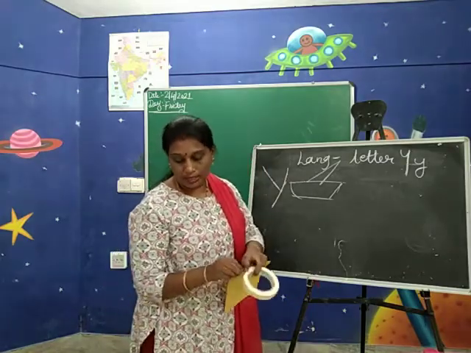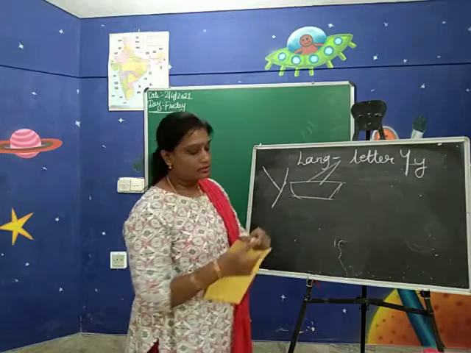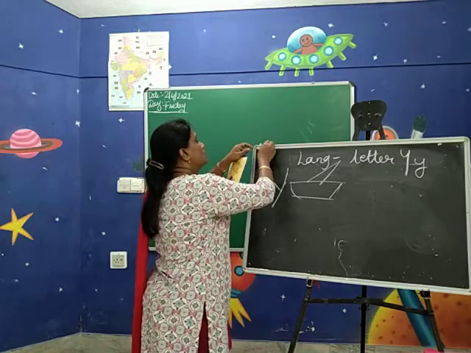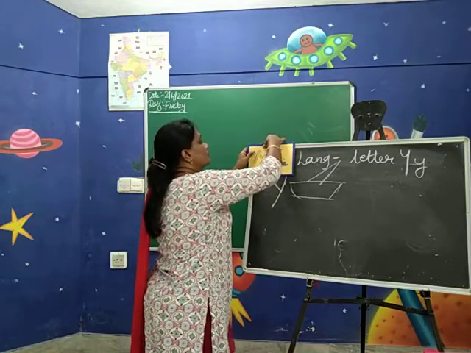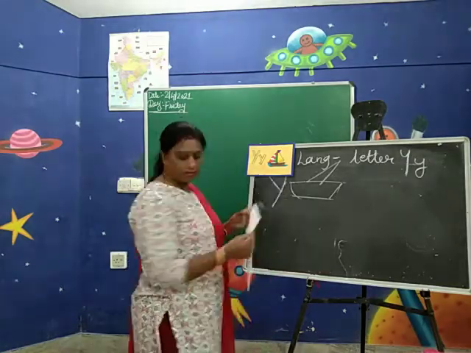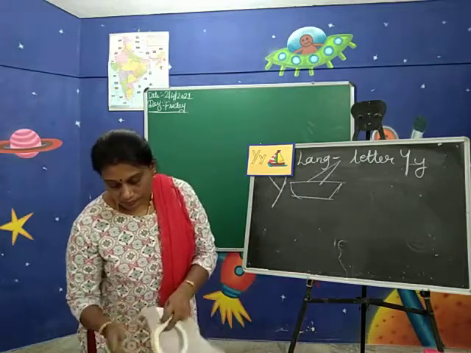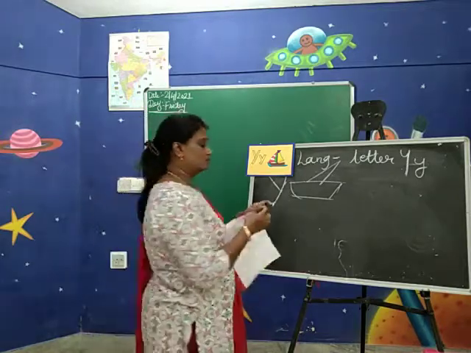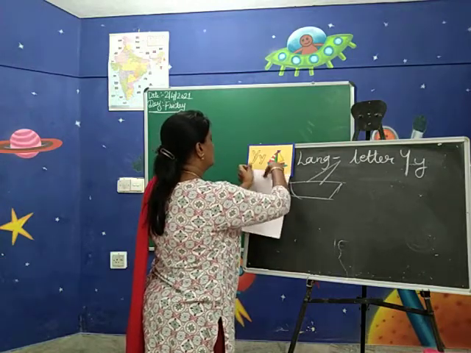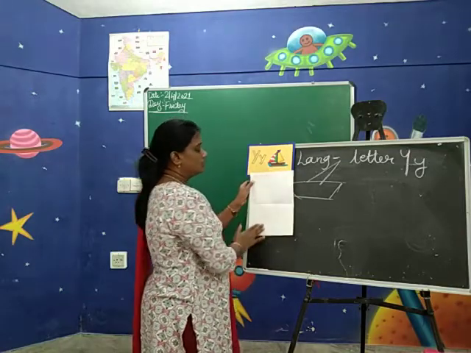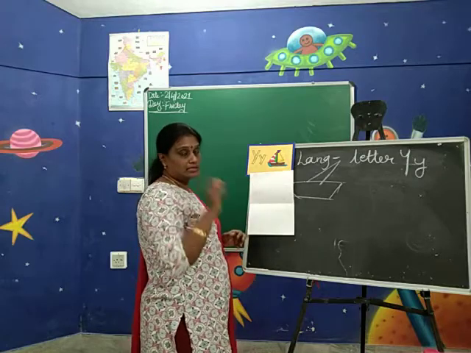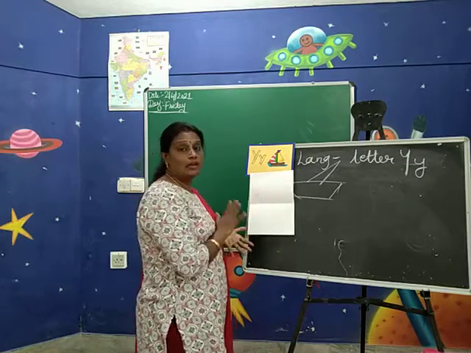Are you ready? Very good, children. Shall we start the Y letter? One activity which is helpful for writing. For this you need an A4 sheet. Take an A4 sheet like this. On this you have to write the Y letter, children. Tell your mama to write the Y letter on the paper in pencil, and then you have to trace the Y letter.